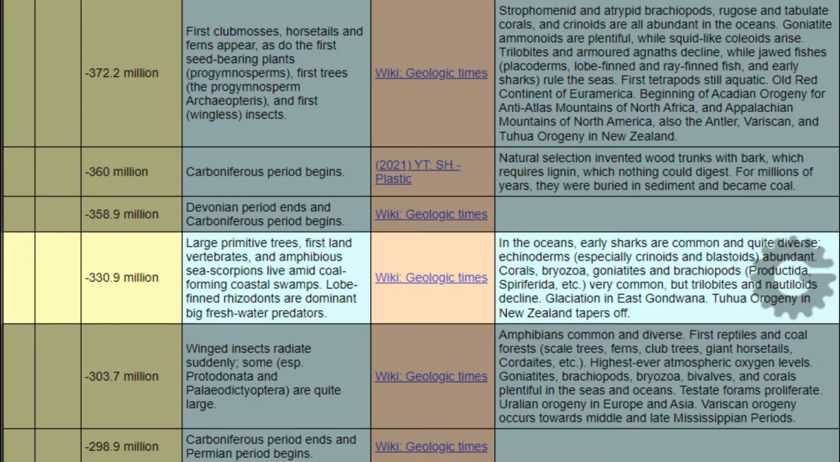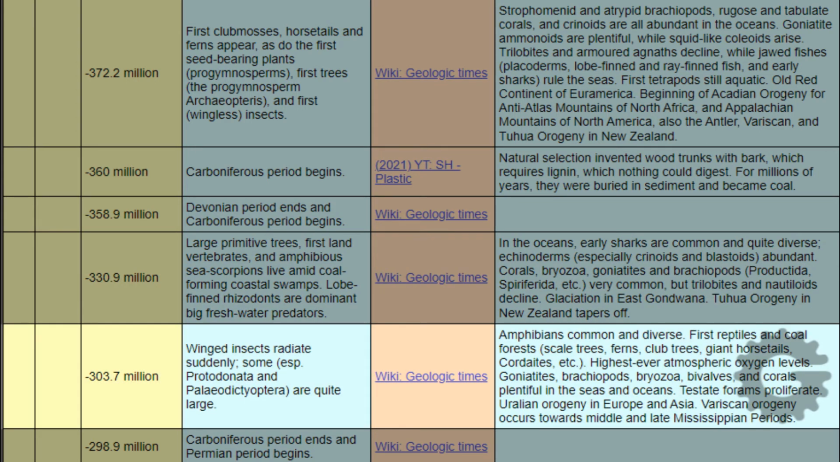Large primitive trees, first land vertebrates, and amphibious sea scorpions live amid coral-forming coastal swamps. Lobe-finned rhizodonts are dominant big freshwater predators. Reference: Wikipedia, Geologic Times. Notes: In the oceans, early sharks are common and quite diverse. Echinoderms, especially crinoids and blastoids, abundant. Corals, bryozoa, goniatites, and brachiopods, Productida, Spiriferida, etc., very common, but trilobites and nautiloids decline. Glaciation in East Gondwana. Tuhua orogeny in New Zealand tapers off.